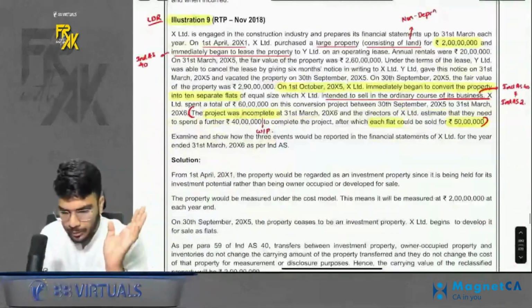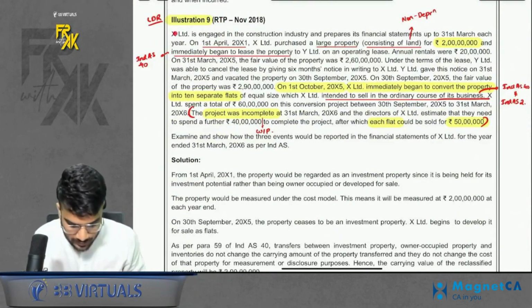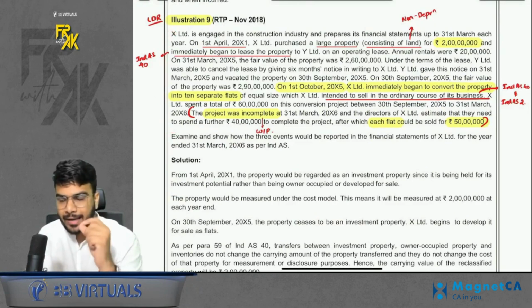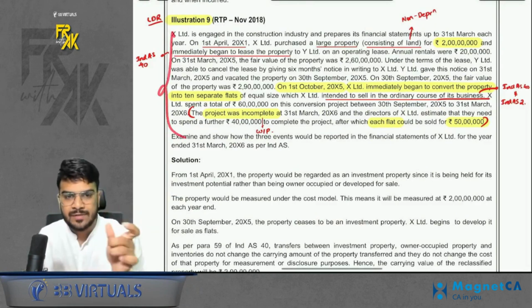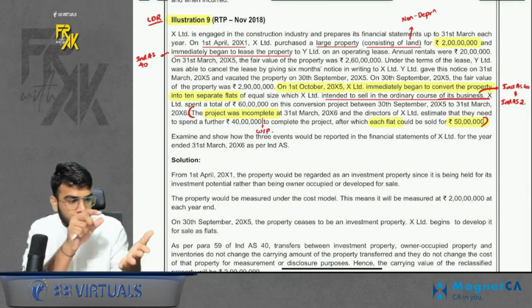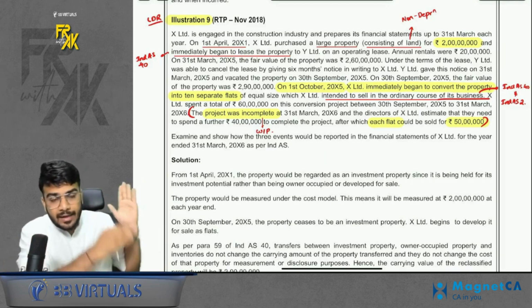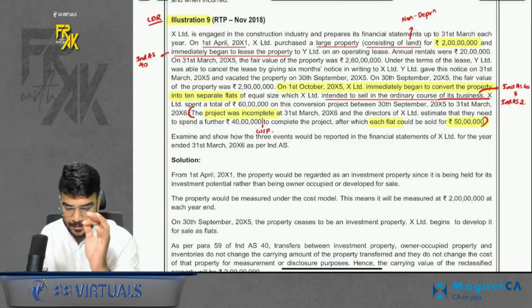The first important question which we should revise is illustration number 9. Now let me give you a gist of what this illustration had to talk about. So ideally this question is based on the concept of transfer from investment property to another Ind AS. Do you remember we can transfer from Ind AS 40 to another Ind AS, or from another Ind AS we can come to Ind AS 40? Same is the case here.